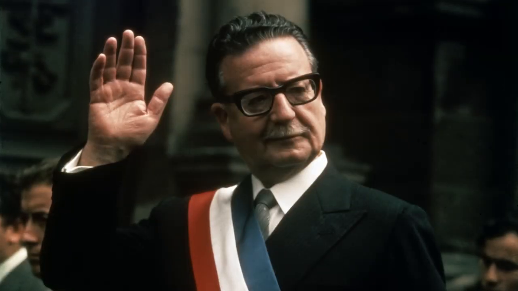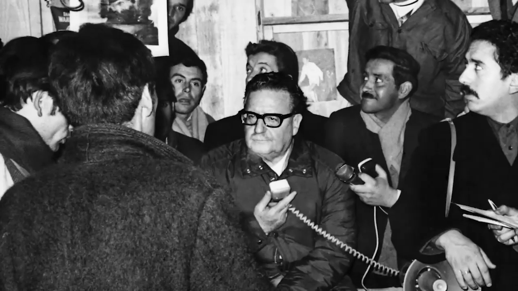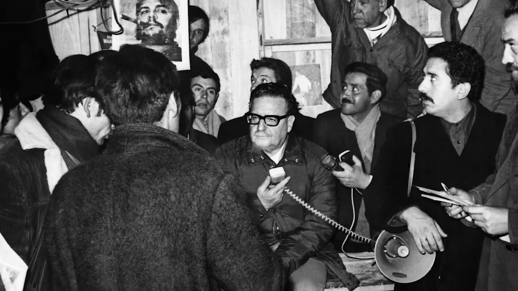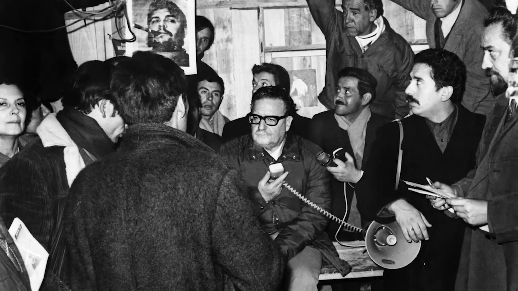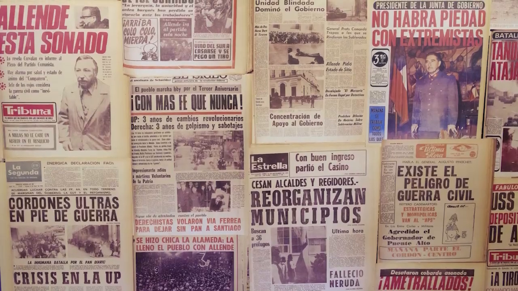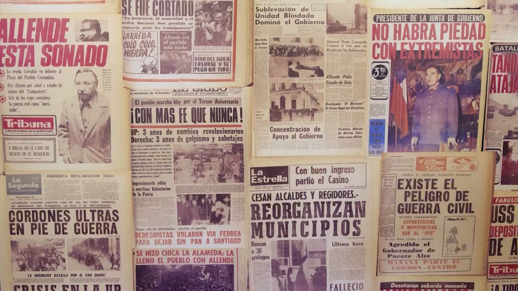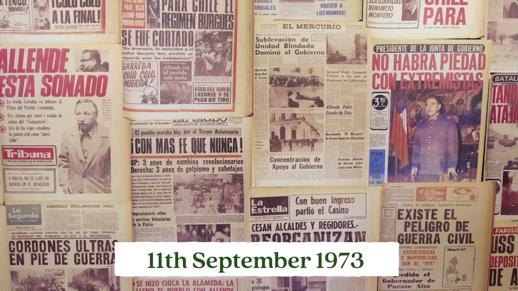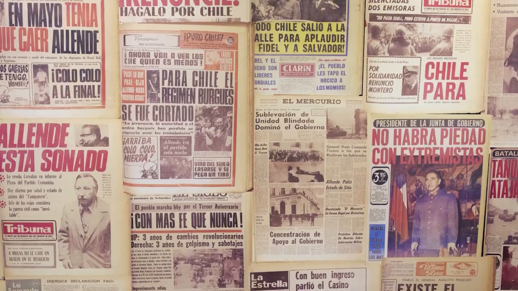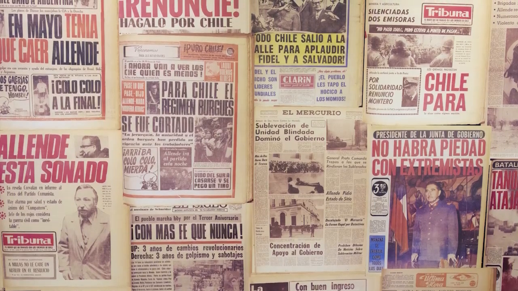Salvador Allende was a Chilean socialist politician who was president of Chile from 1970 until his death in 1973. As president, he tried to nationalize major industries, expand education, and improve the living standards of the working class. However, the right-wing parties and the military were fiercely against him, and on the 11th of September 1973, the military, supported by the American CIA, staged a coup to take over power and get rid of him.